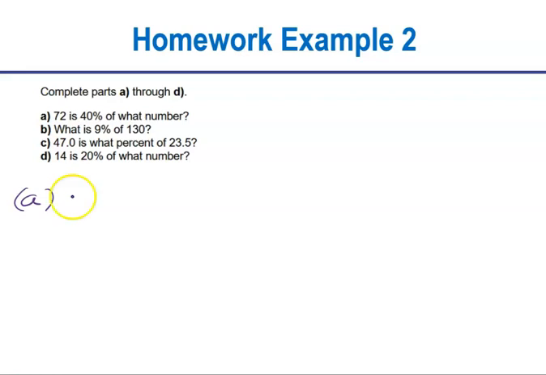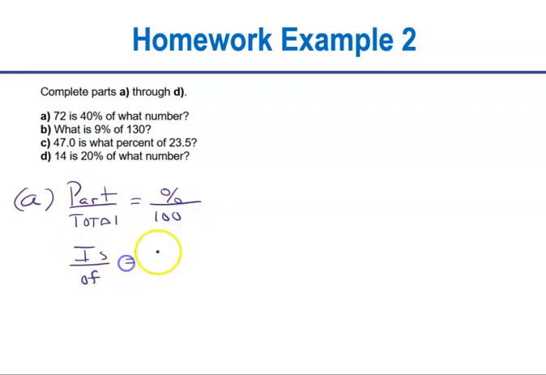Now remember, we've got 2 ways or more. Really, there's more. You could do part over total equals percent over 100. You could do is over of equals percent over 100, or you could use an equation. And I'm going to show you all 3 for A, and then we're going to fly through the others, okay? So 72 is 40% of what number? Now, to me, the second listed way is a much easier way to handle this. Really, these are the same 2 formulas, but the words in the second one help. So I'm not going to address it like the first one.